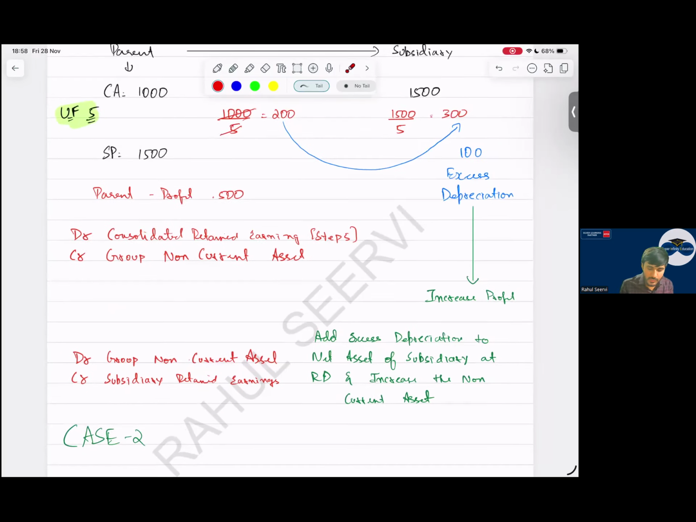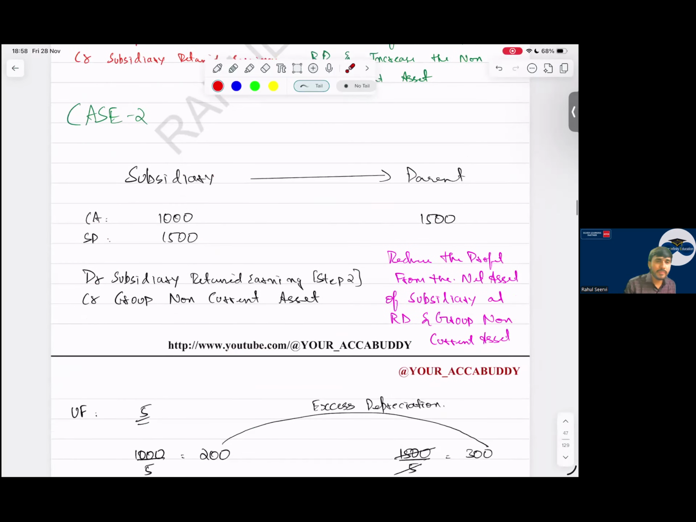Understood? Case 1. In case 2, subsidiary to parent. So the subsidiary is selling to the parent company. The subsidiary recorded more profit, so I have to reduce the subsidiary company's profit. How will I reduce it? Step number 2: debit retained earnings, decrease it, and credit non-current asset, because the parent company recorded more asset.